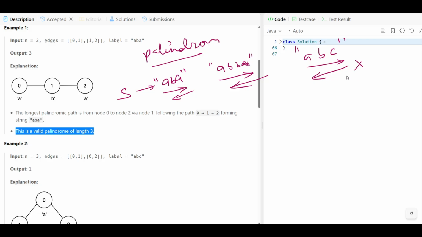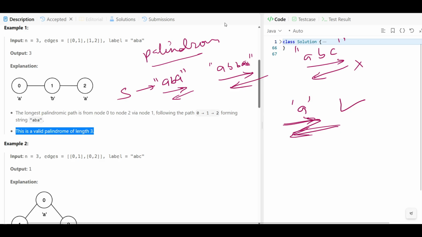Not equal, right? So this is not a palindrome. Let's suppose there is only one character. Is this a palindrome? We'll read from this side and from this side. Forward is A, backward is also A. Palindrome. Okay? Means a palindrome is a string that reads the same in forward and backward directions.